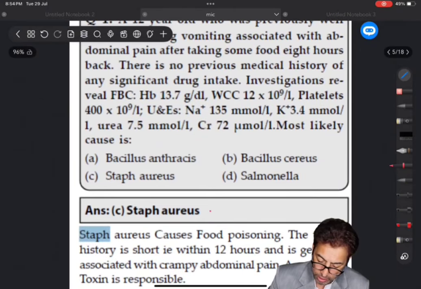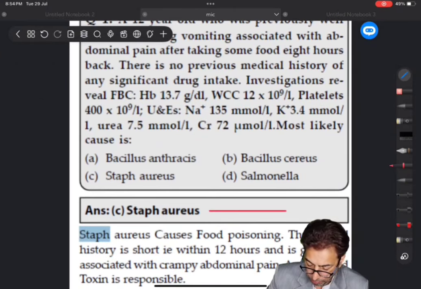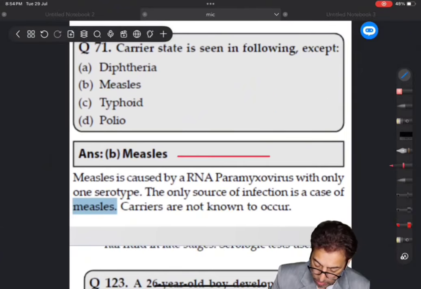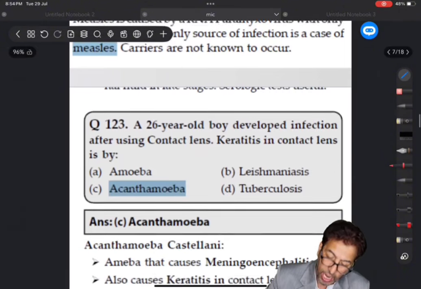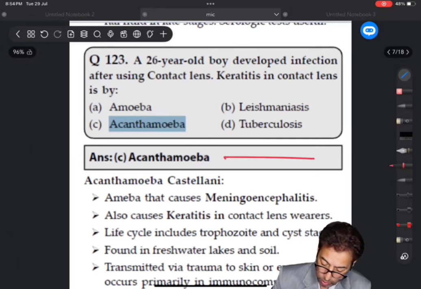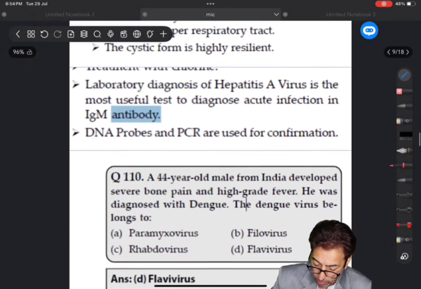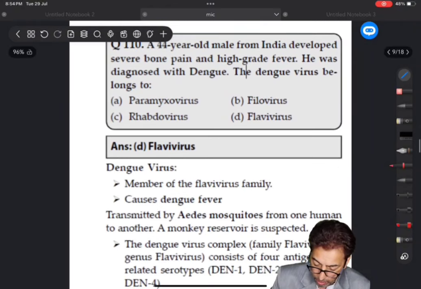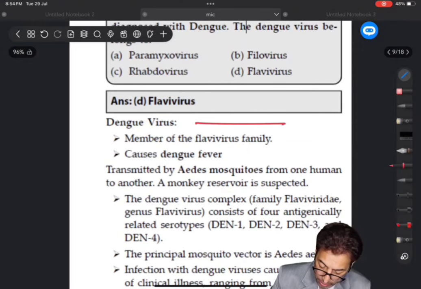First of all, there is something you have to remember: Staph aureus. I mentioned it over here. That's one question. The second question is measles. I will be coming across the questions which have been asked. This is just to give you a rough idea that I had planned this book, and from this book I expected something, and the strike rate was 90 to 95% as far as the questions I had expected. Third question, amoeba, then IgM antibody, remember these things, then dengue,